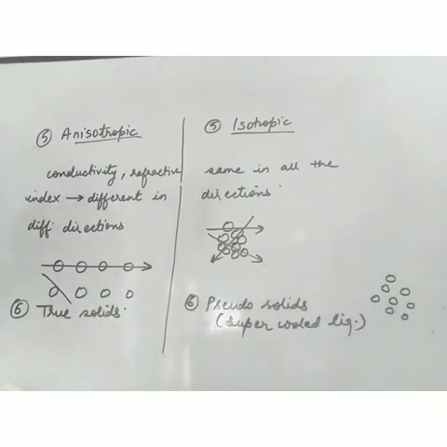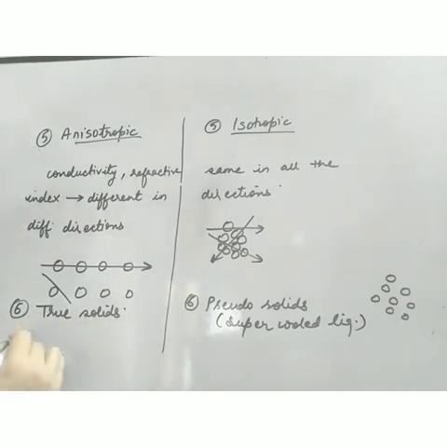So it is believed that amorphous solids are basically supercooled liquids because the internal structure of liquid and the internal structure of amorphous solid are the same. Only the difference is in the state. So when you cool any liquid, what happens? It slowly freezes to a solid, but the internal structure remains the same. So amorphous solids are pseudo-solids. Physically they look like solid, but the internal arrangement resembles a liquid. They are also known as supercooled liquids.